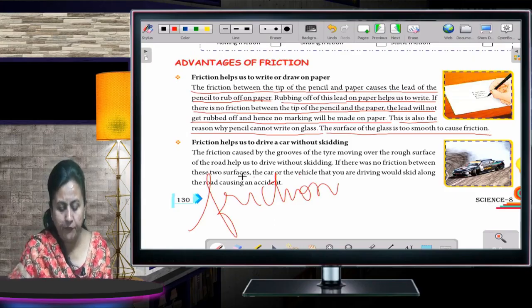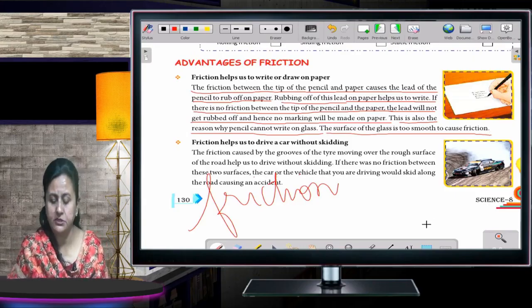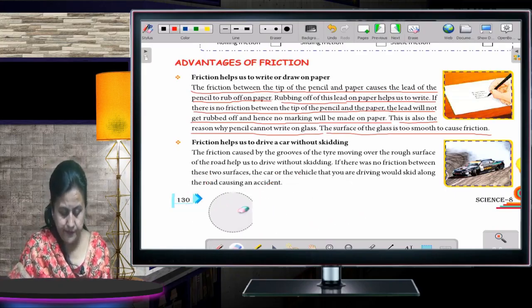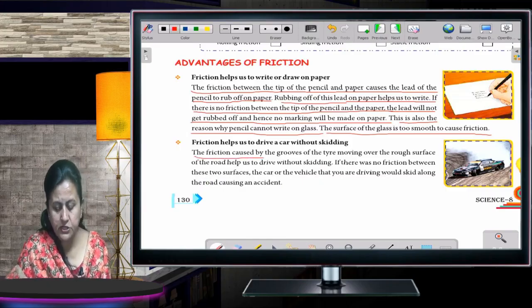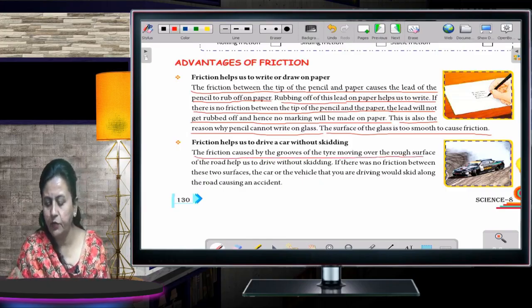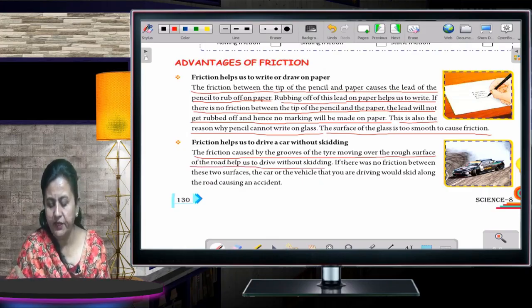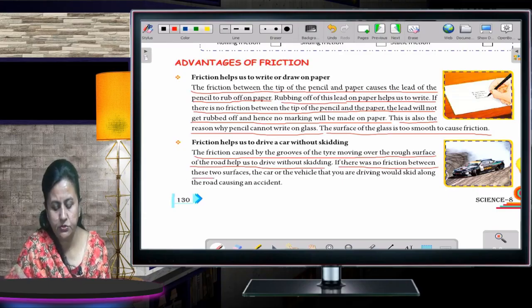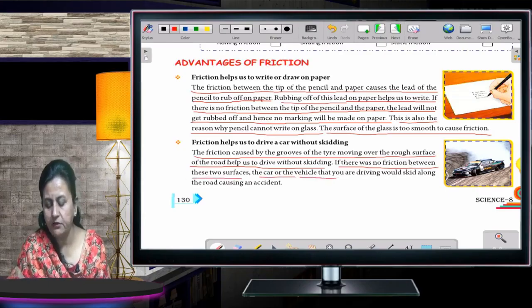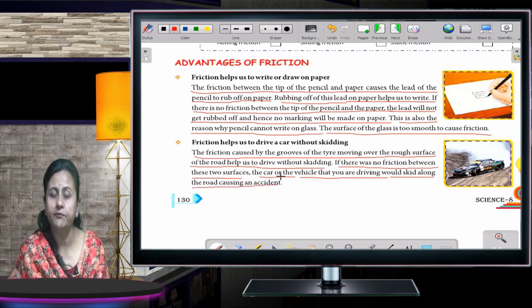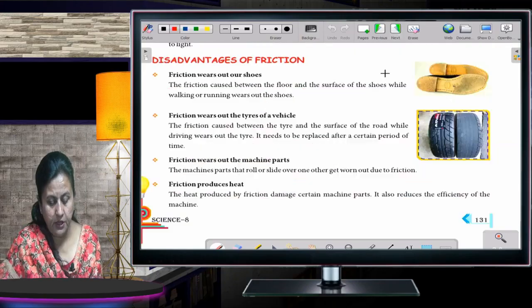Now, friction helps us to drive a car without skidding. The friction caused by the grooves of the tire moving over the rough surface of the road helps us to drive without skidding. If there was no friction between these two surfaces, the car or the vehicle that you're driving would skid along the road, causing an accident. Due to the friction only, the cars are able to move on the road. Fine. Now the next one.